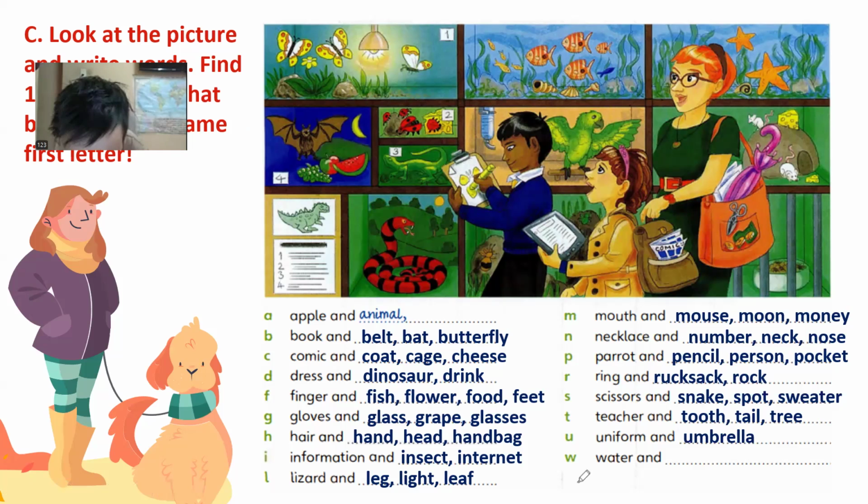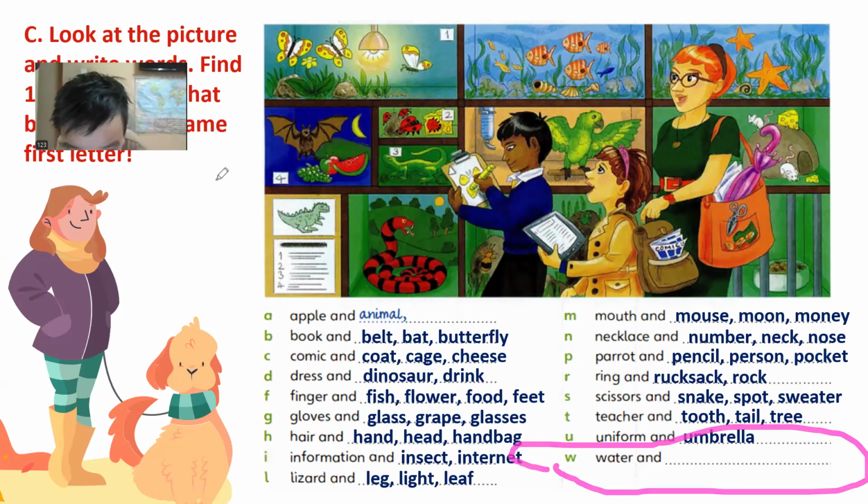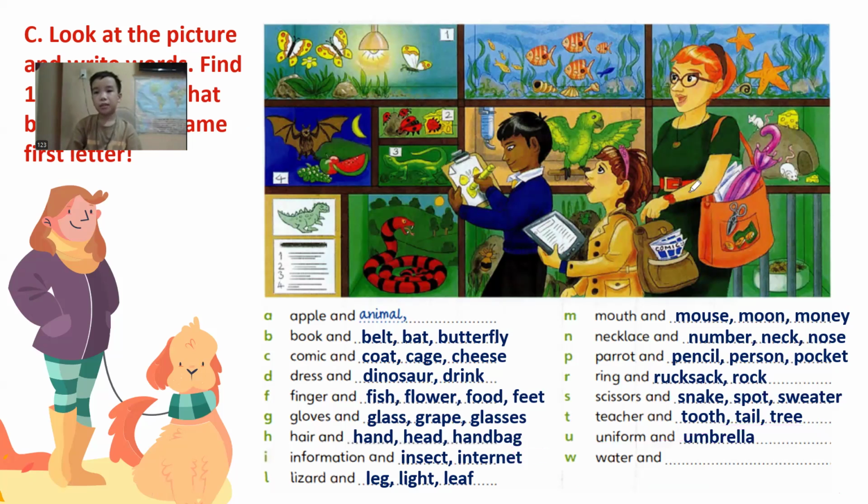Okay, so one more, Peter. Water, W. So we also have here what? What else? There's another one. Water, watch, white. White.